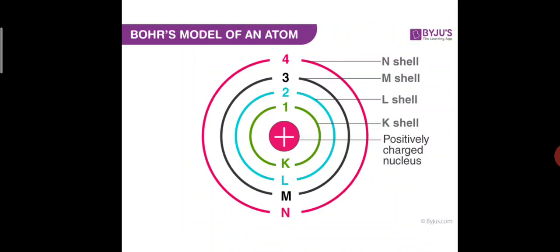So energy is absorbed or released only when the electron is moving from a lower level to a higher level, or from a higher level to a lower level, respectively. And the orbits or shells are represented by the letters K, L, M, N. Can you see here? The one closest to the nucleus is K, followed by L, M and N, and they are also numbered as 1, 2, 3, 4.